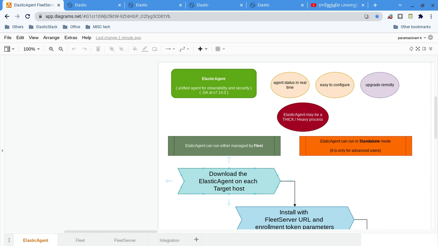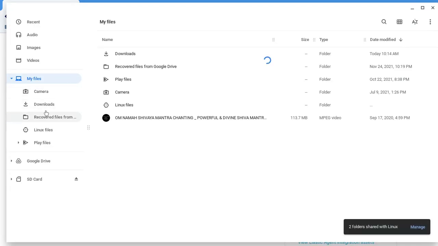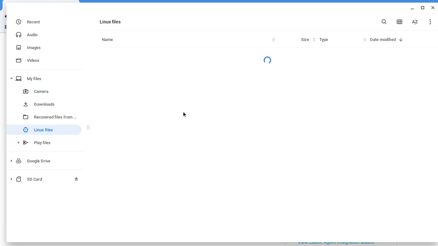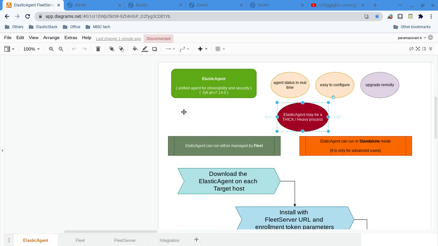First things first, what is an Elastic Agent? Elastic Agent is going to be very thick, almost 200 MB or 150 MB. So 150 MB, I think. Let me show you. Where is Linux? Yeah, almost 150 MB. I will show the size. So it's going to be very thick.